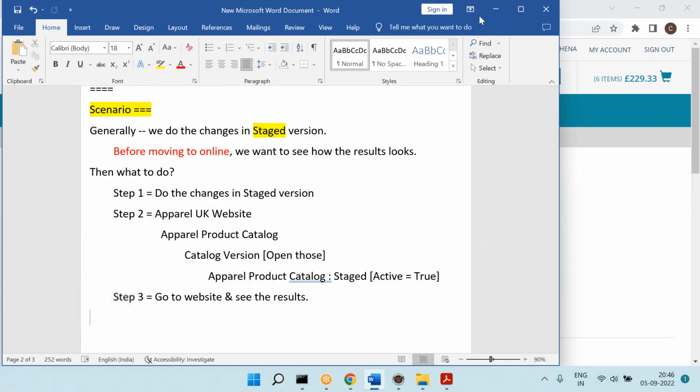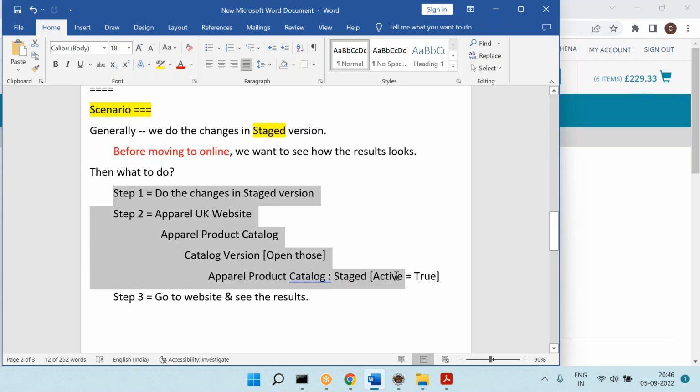So therefore, what is the scenario? Can you please recap once? Generally, we do the changes in the staged version. Before we move to online, we want to see how the results look. Then what to do? You can switch the catalog version active equal to true.